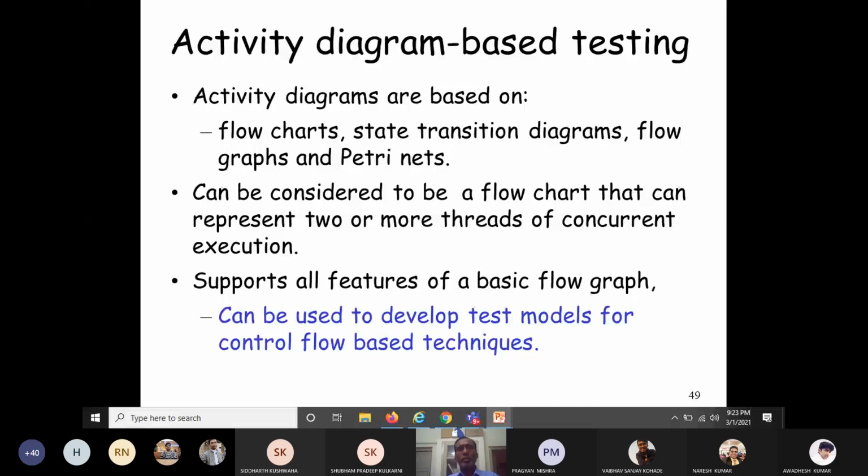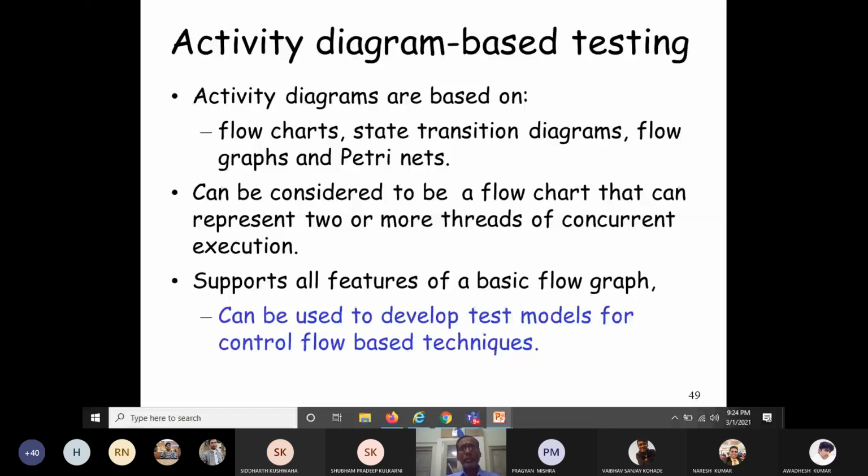Those who have not learned this, please try to learn it yourself. An important concept in activity diagrams is known as swim lanes. Swim lanes show how parallel executions can be performed in activity diagrams. Activity diagram can be considered to be a flowchart, but the difference is that in flowcharts parallel execution is not possible and cannot be represented, but in an activity diagram the parallel activities can be represented through swim lanes.